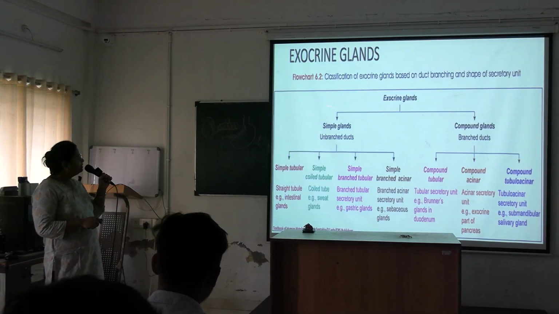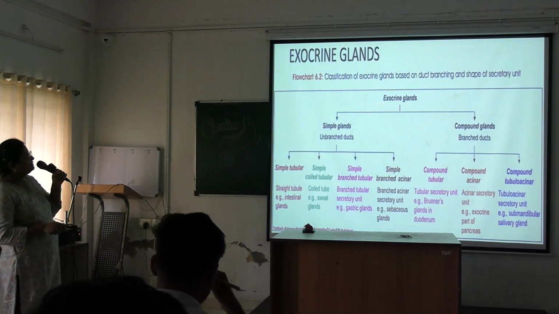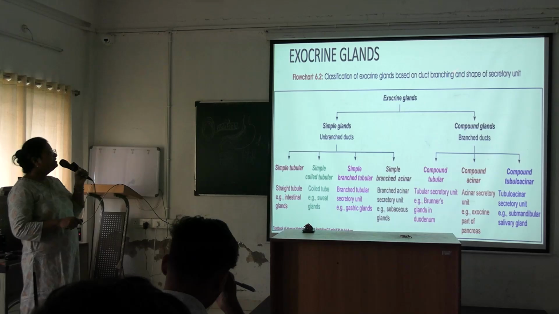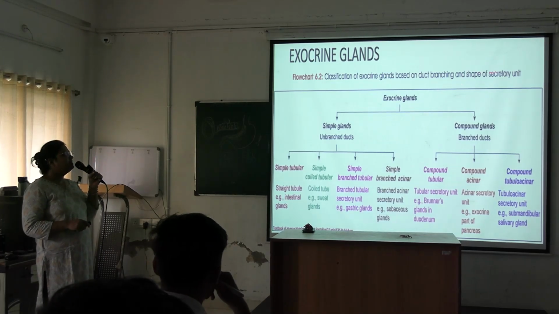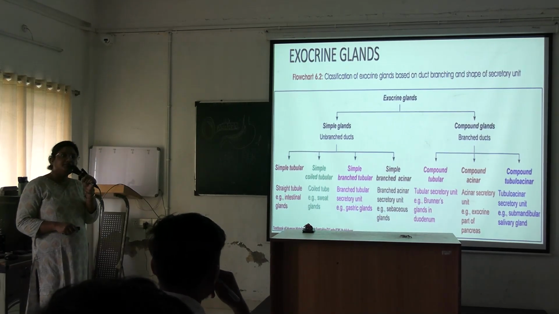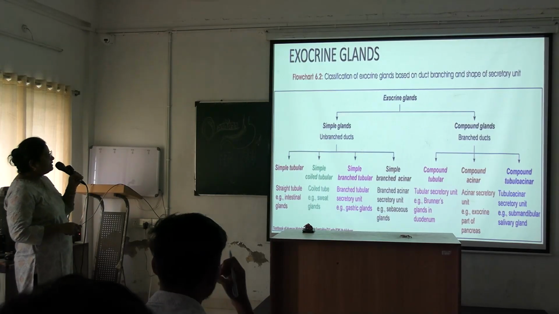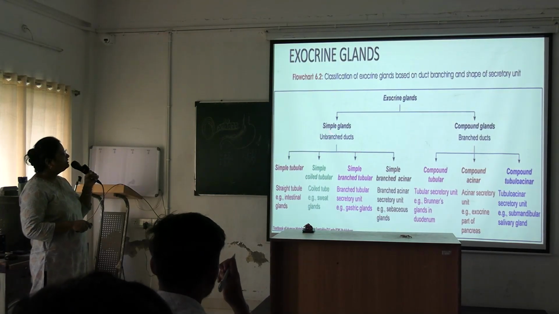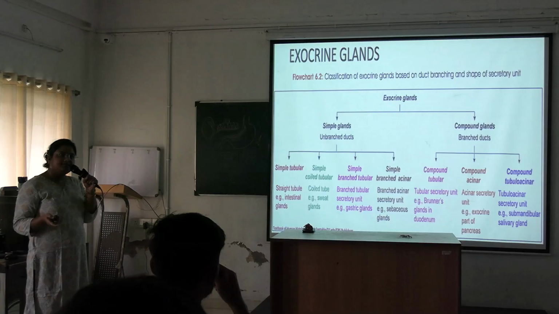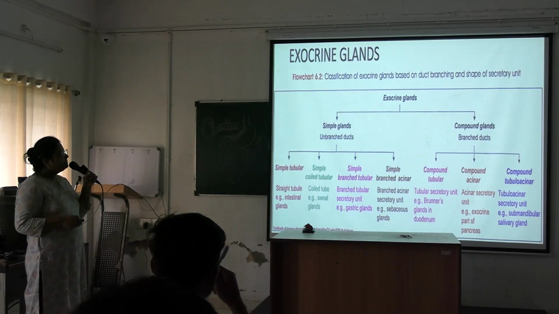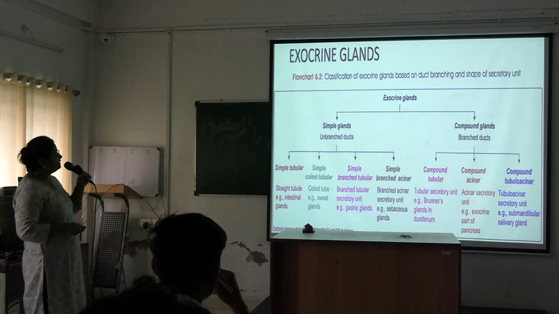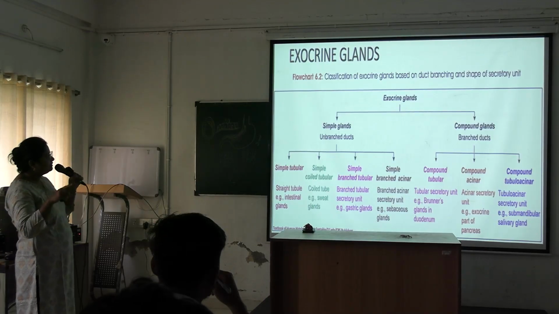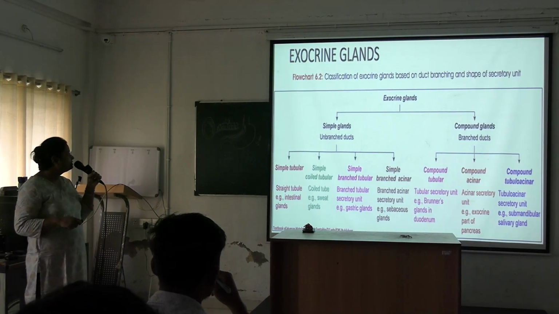So here is the division: classification of exocrine glands based on the duct branching and shape of the secretory unit. Simple glands and compound glands. Simple glands have unbranched ducts and compound glands have branched ducts. Then again they are divided according to the shape of the secretory portion.